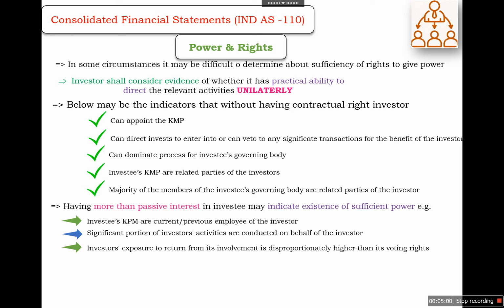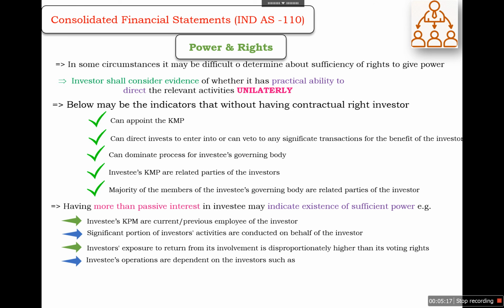For example, it has voting rights of 40%, but from a particular activity through the contractual rights, and that is a significant activity, the investor has a higher return. It may be 60% or 70% like this.